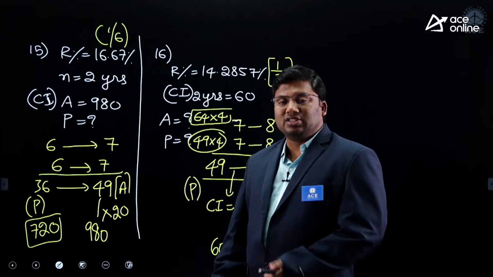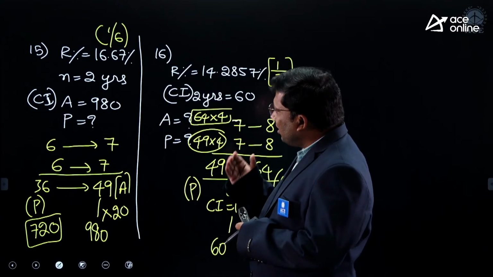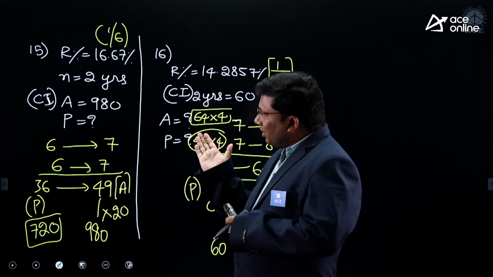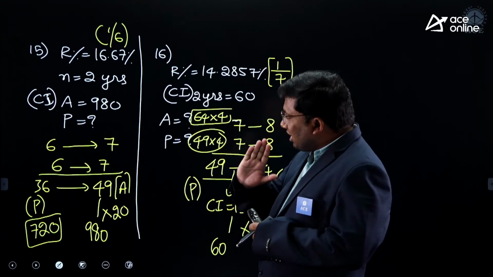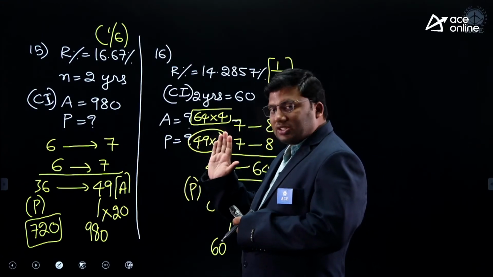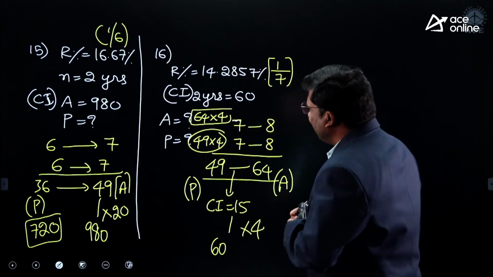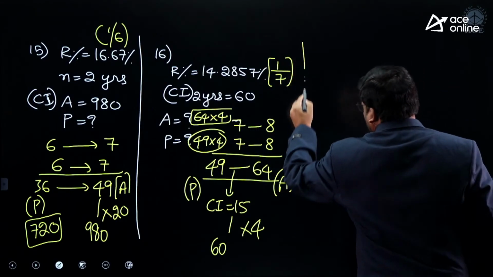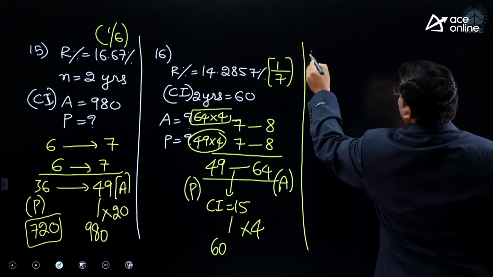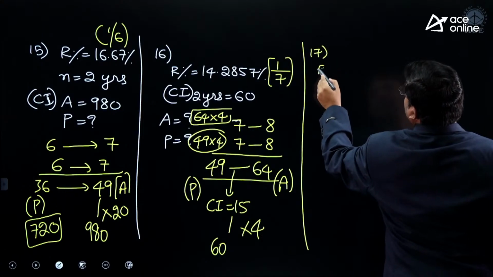Our percentage is 16.67, 1 by 6. 6 became 7. Second year also, 6 became 7. 36 became 49. I hope the concept is clear, right? 17th problem. One by one we will discuss.